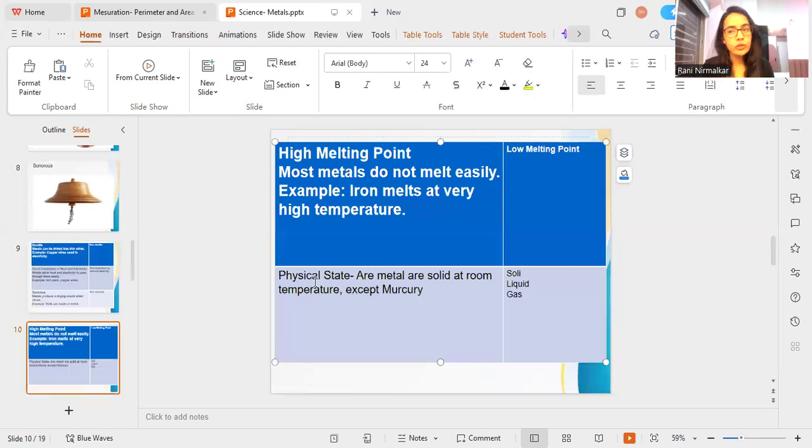What about the physical state? So what is the physical state of metals? Metals are solid at room temperature except mercury. So there is an exception. Mercury is a metal, but it is liquid at room temperature. So generally all metals are solid at room temperature except mercury. Remember this point. This is the exception over here.